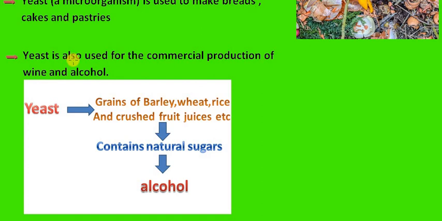So for the production of wine and alcohol, this yeast is grown on the grains of barley, wheat, rice, and also on crushed fruit juices. And all of these in common contain natural sugars.